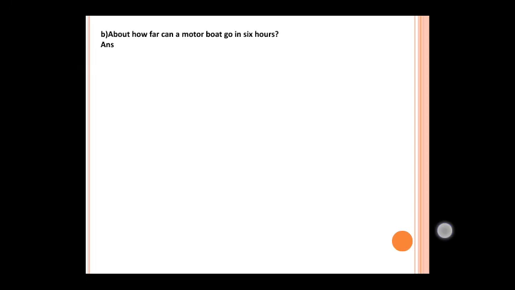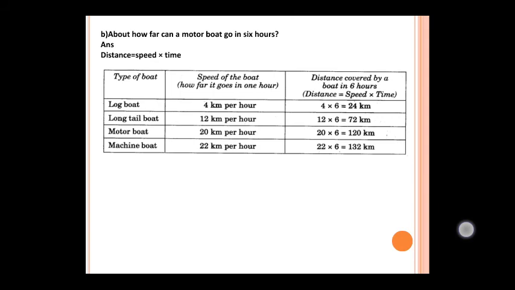Next question: how far can a motorboat go in 6 hours? You have a formula: distance is equal to speed into time. You have to find the distance; the speed and time are given. Time is 6 hours, and the speed for each type of boat is given.